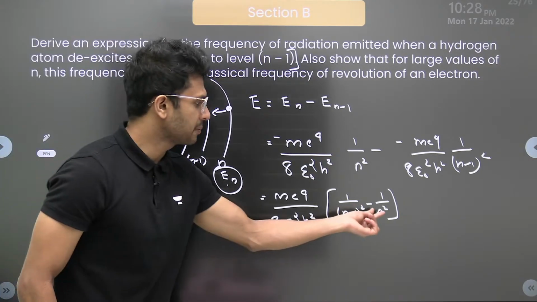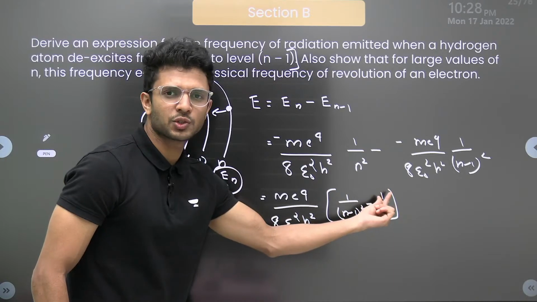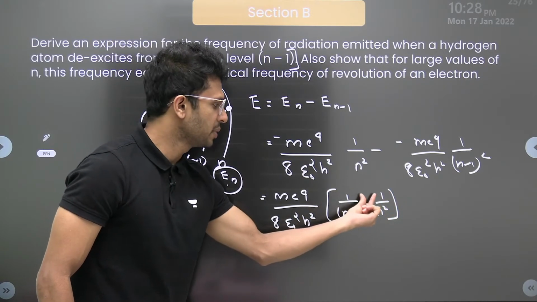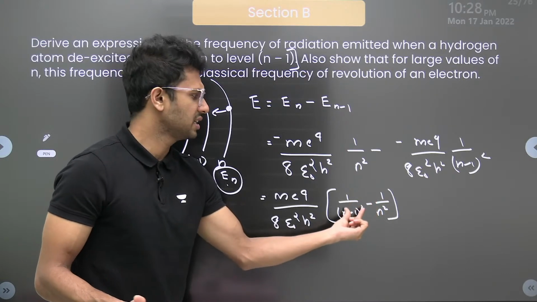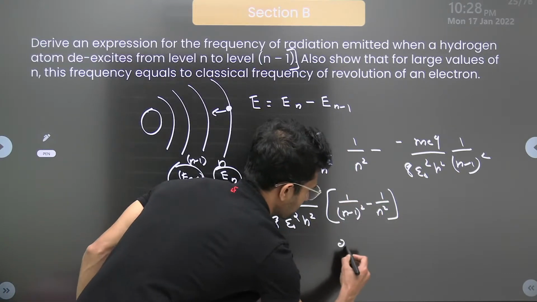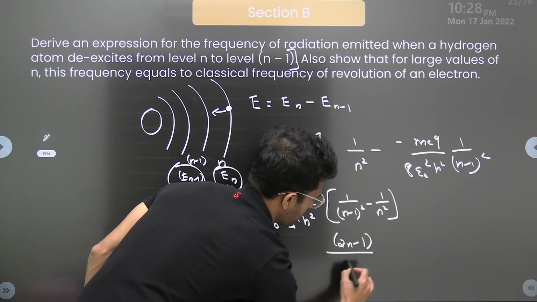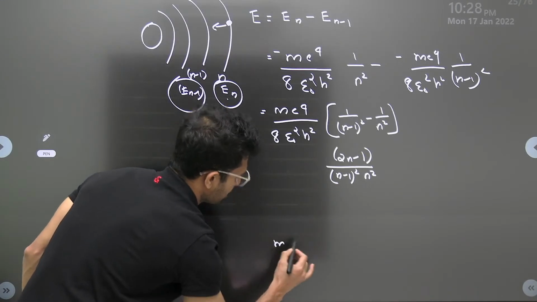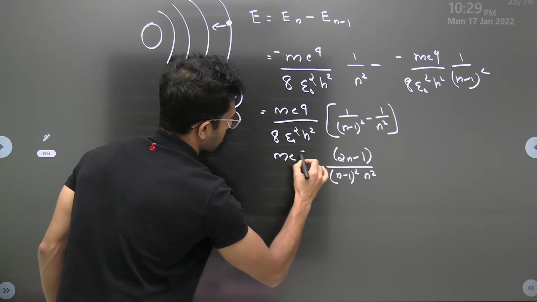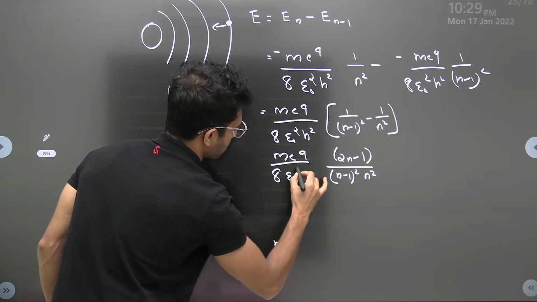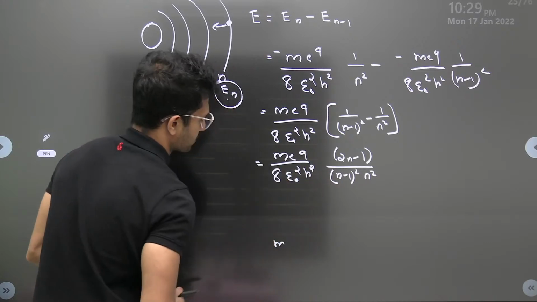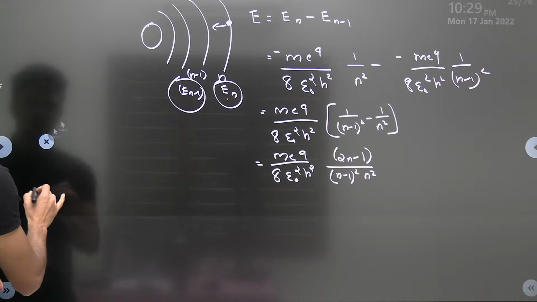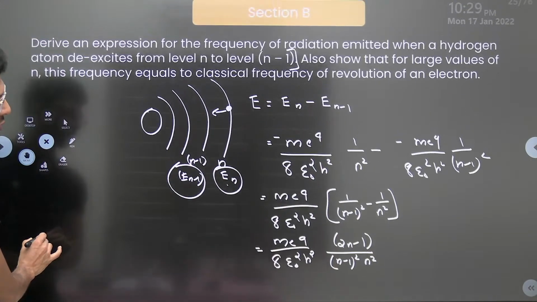Cross multiply: n square minus (n minus 1) the whole square. The n square cancels. On the numerator, if you do the math, I'm leaving it to you, 2n minus 1 will be there. So this is 2n minus 1 the whole divided by (n minus 1) the whole square into n square, times m e raised to 4 by 8 epsilon 0 square h square. Any doubt? No, right? Okay. Now let's move up and complete our question. First part is done.